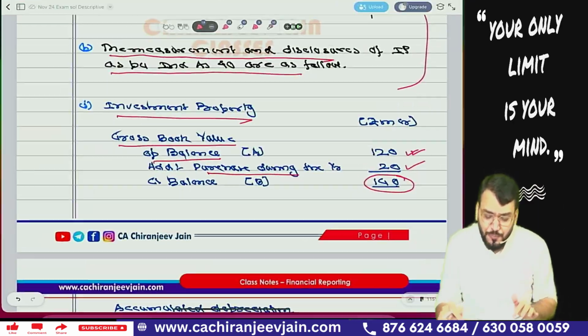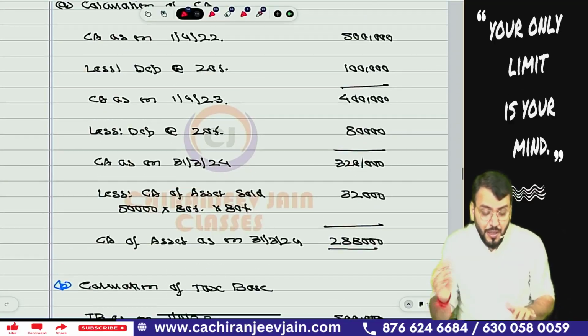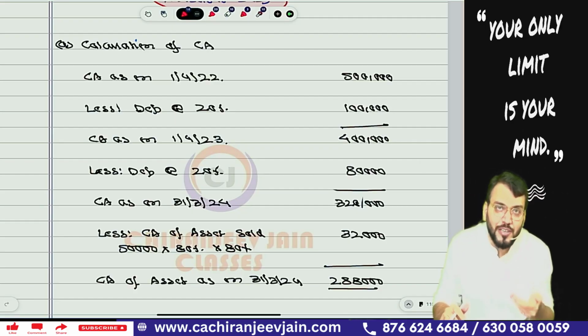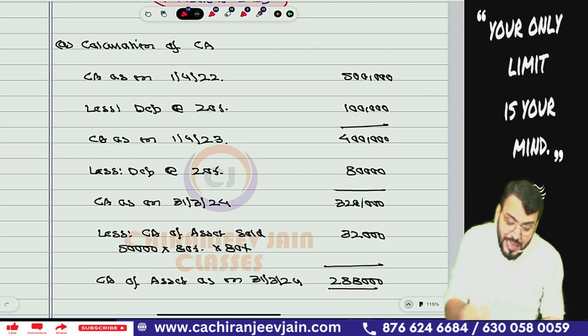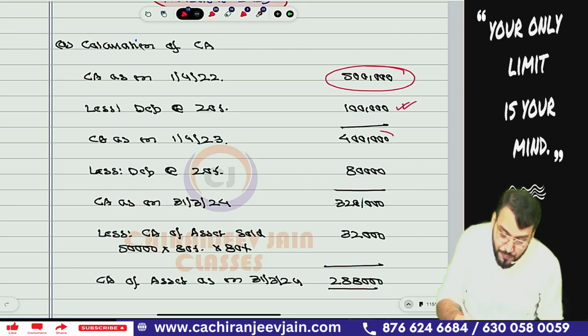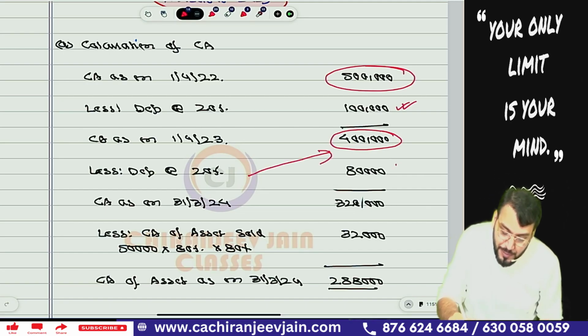Chalega. So can I say, first as per Ind AS 12, we will find out the carrying amount of the asset. Then we will find out the tax base of the asset, then compare them, find out taxable and deductible differences, and on that we need to create deferred tax asset or deferred tax liability. So the carrying amount at the beginning is 5 lakh. It is given, cost price 5 lakh. Then depreciation at a rate of 20%, 1 lakh. This becomes 4 lakh. Correct. Then depreciation again at a rate of 20%, 80,000. It becomes the carrying amount on this date.